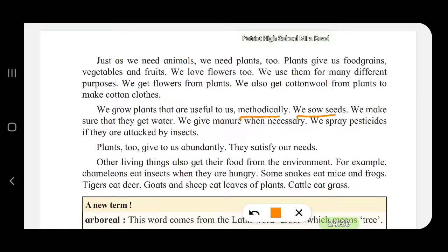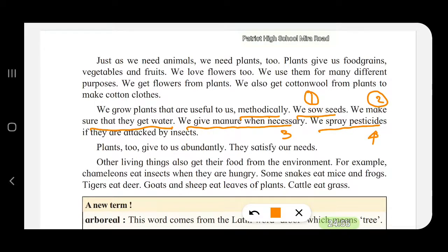First we sow seeds. Then we water the plants. We make sure that they get water. Third, we give them manure when necessary. And fourth, we spray pesticides if they are attacked by insects.